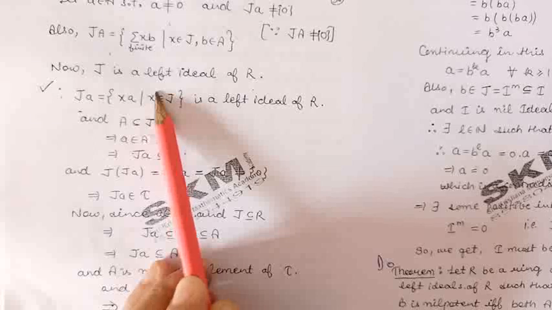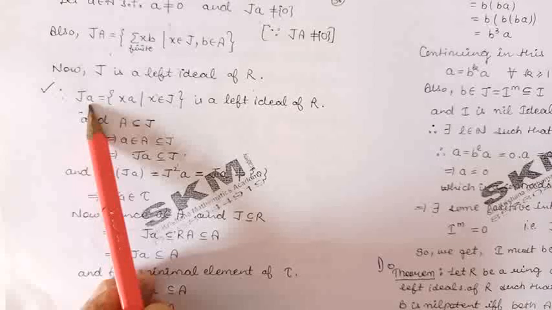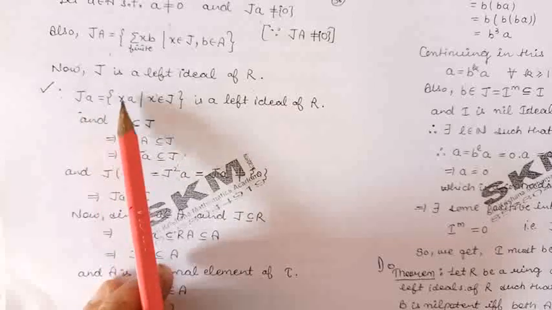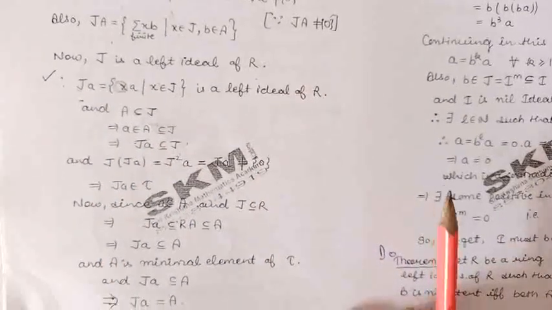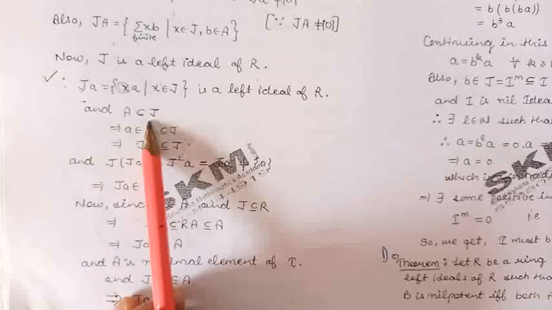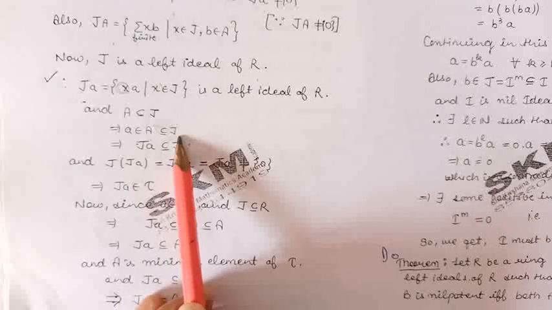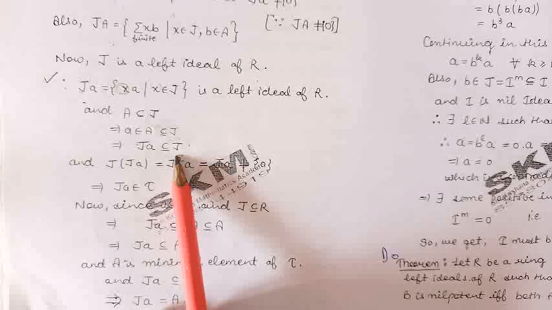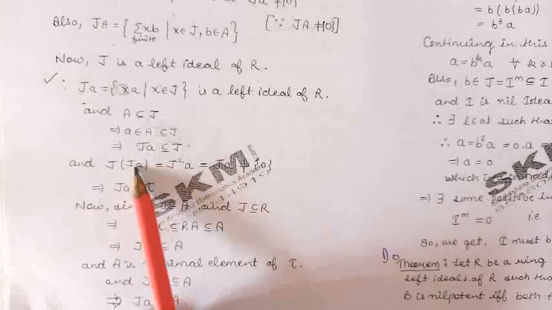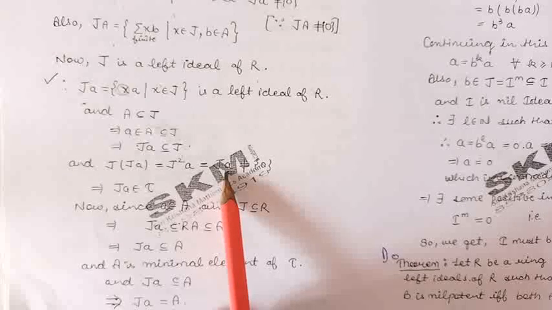Now J is a left ideal of the ring R. So J into a will be a left ideal of the ring R having the elements of the form x into a, where x belongs to J. Now A is contained in J. So the element a belonging to A will belong to J. So we can say J into a is contained in J. Therefore, J into Ja, meaning J square a, will be Ja, and Ja is non-zero.